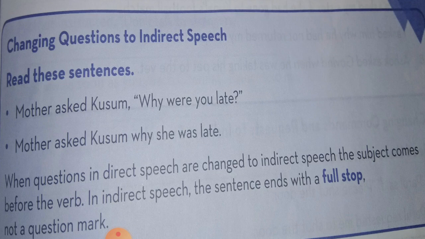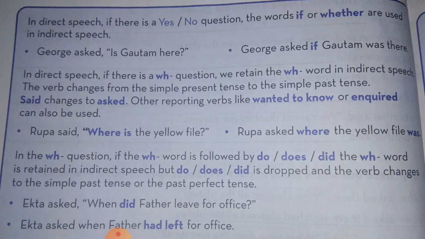When questions in direct speech are changed to indirect speech, the subject comes before the verb. In indirect speech, the sentence ends with a full stop, not a question mark. In direct speech, if there is a yes no question, the words if or whether are used in indirect speech. Example: George asked, is Gautam here? George asked if Gautam was there.